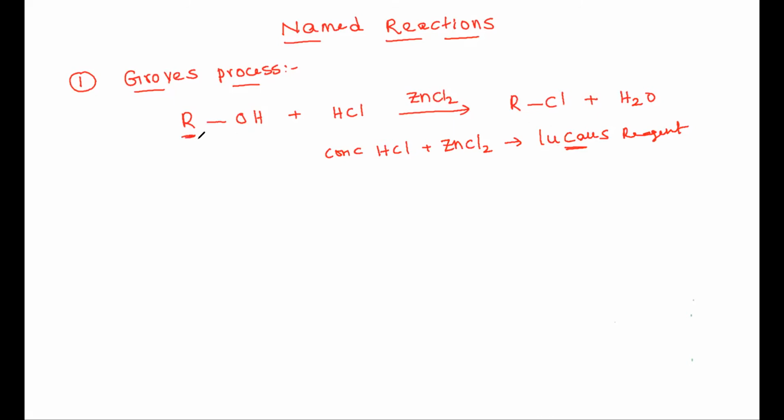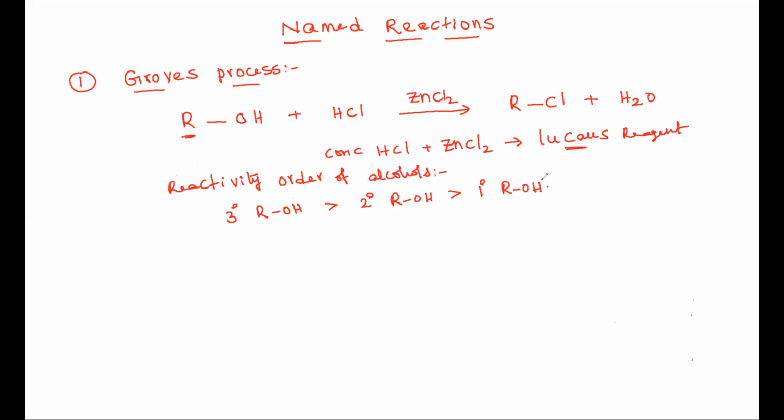The reactivity order of alcohols is tertiary alcohols are more reactive than secondary alcohols and then primary alcohols. Okay, students, this is the reactivity order of alcohols.